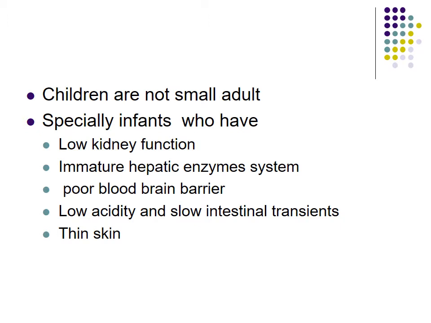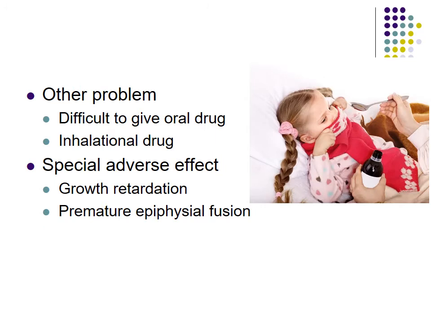Second thing, they have lower kidney function, immature hepatic enzymes, poor blood-brain barrier, low acidity, slow intestinal transit, and thin skin. So we have to be very careful while giving a drug which is utilized by any of these systems. Another thing is that there are difficulties in giving oral doses as well as inhalation doses.